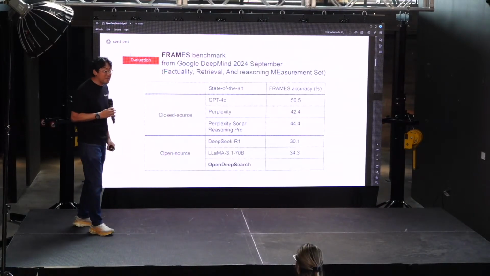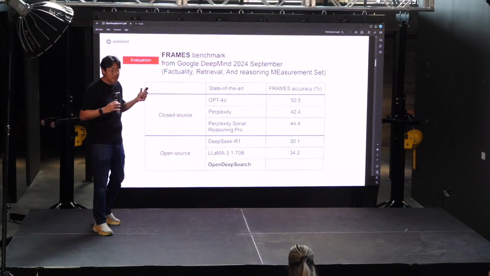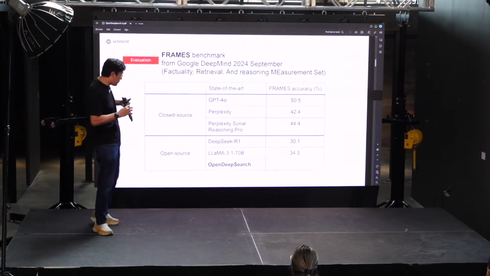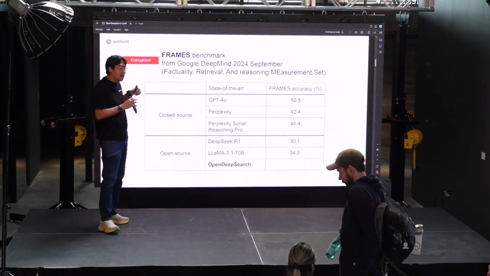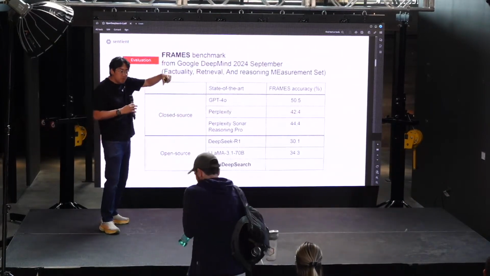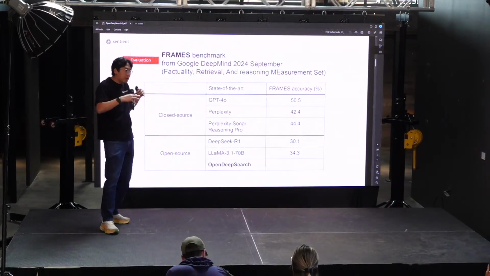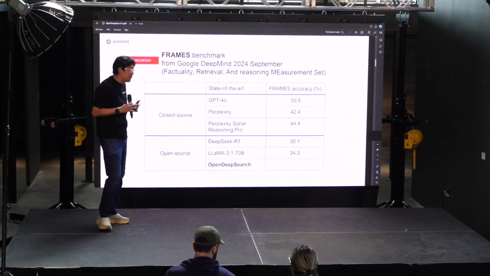Okay, so the Frames benchmark was released by Google DeepMind last year in September, and it's a complicated benchmark when it comes to retrieval, search, and factuality. They designed it so that you need to get multiple sources of facts and information and combine them in a coherent, logical way to get the final solution. I'll show you examples in a bit.